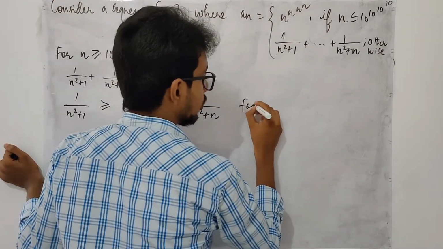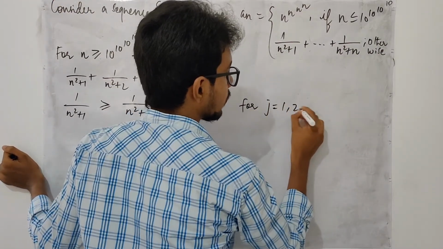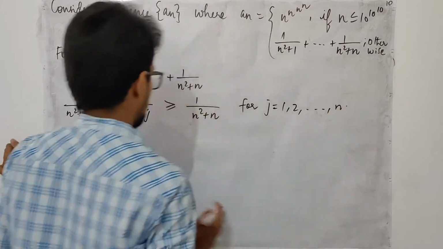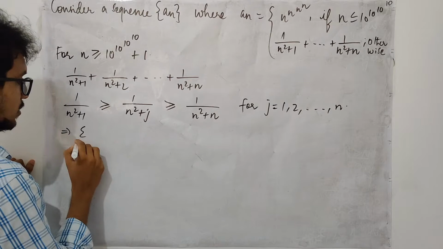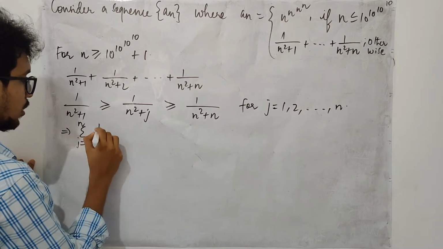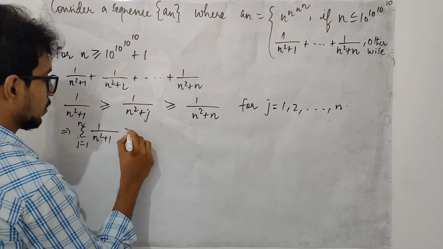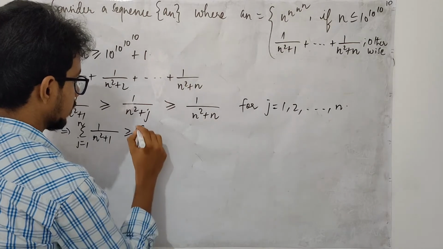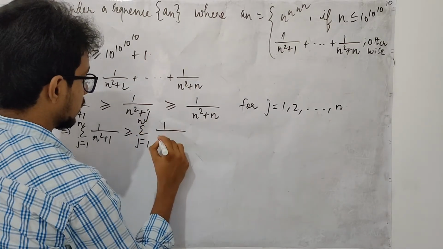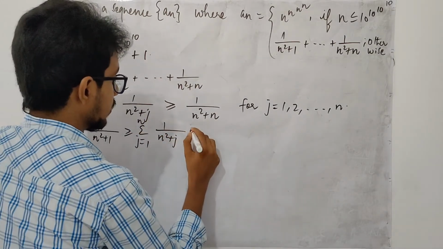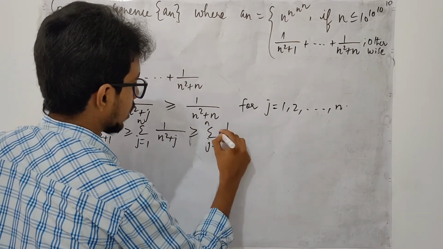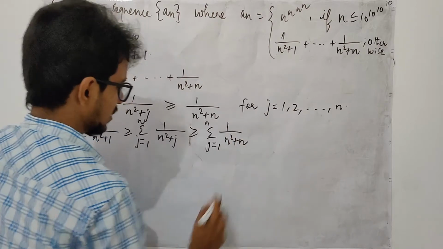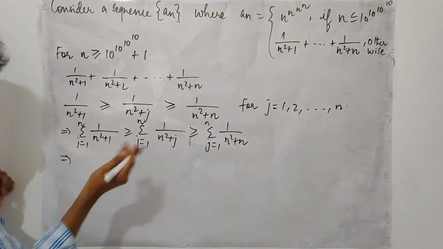And this is true for j runs from 1 to n. When this inequality is true, take summation j runs from 1 to n, 1 upon n square plus 1 bigger than or equal to summation j runs from 1 to n, 1 upon n square plus j bigger than or equal to summation j runs from 1 to n, 1 upon n square plus n. Now I am just going to revert it.